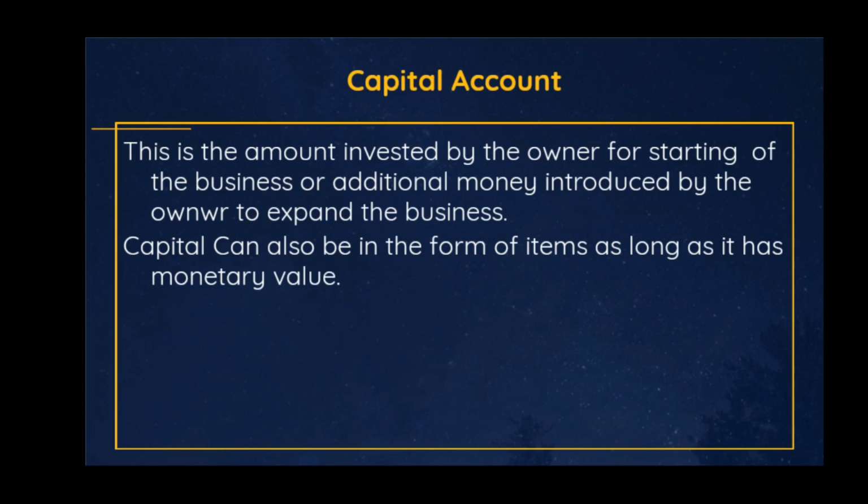Another example is capital. If you are talking about capital, this is the money used in starting a business. It is the amount invested by the owner of the business to start a business, and it can also be additional money. That is the money introduced by the owner into the business. In that case, the money introduced is additional capital. Capital can also be in the form of items, as long as the item has monetary value, which is the monetary concept of accounting.